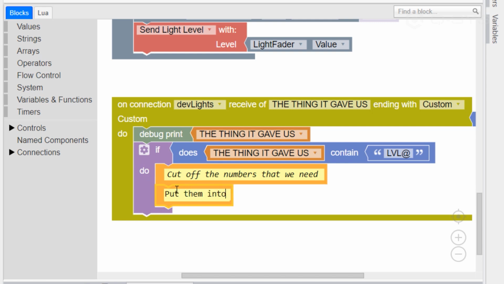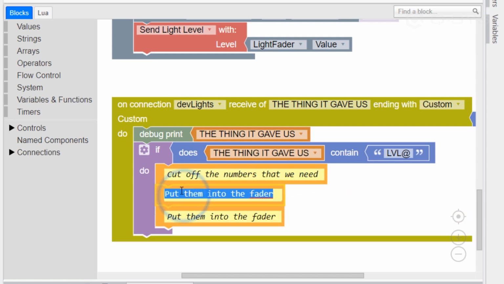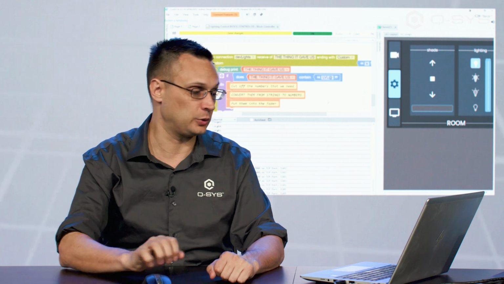But in between, as Jeff nailed it, we need to convert them from strings to numbers. We can't give the string 99 to the fader. We need to give it the number 99, okay?